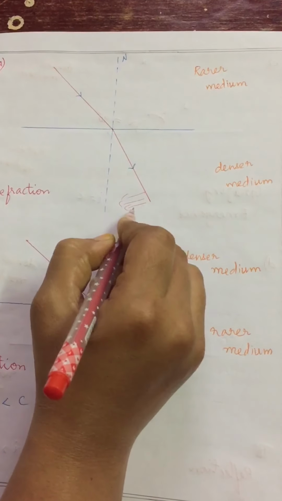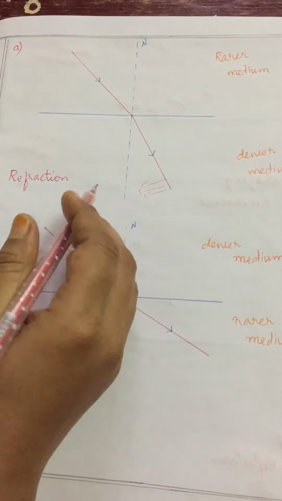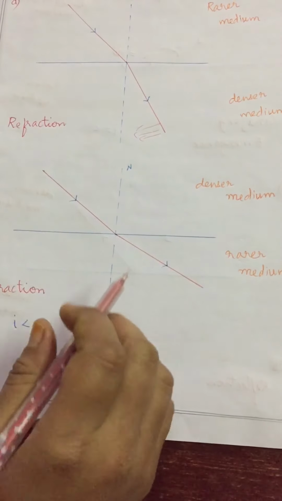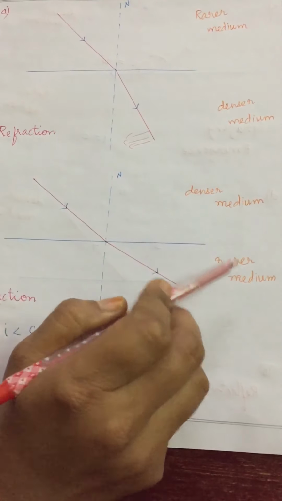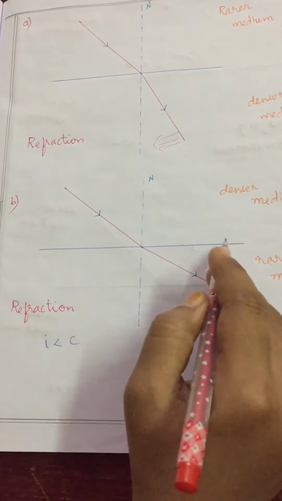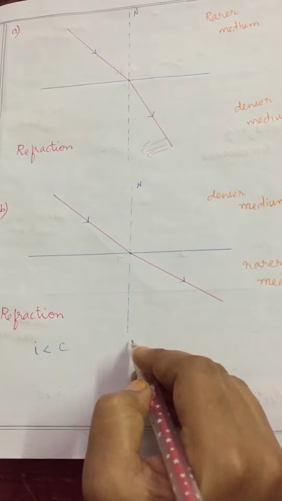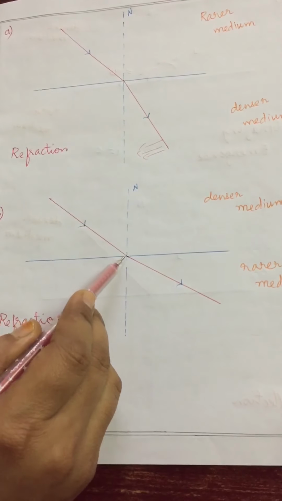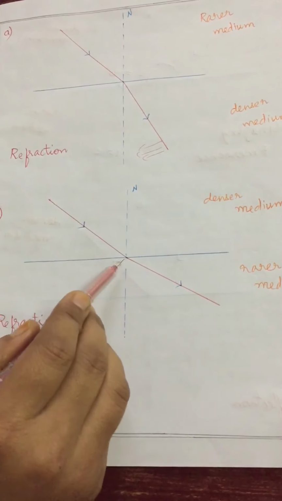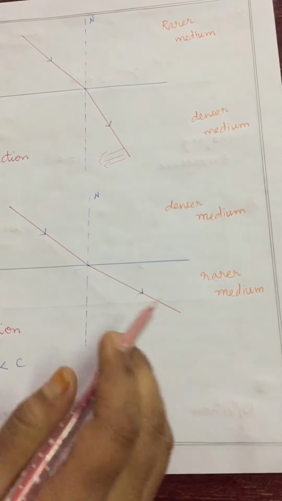Are you getting my point, children? This is nothing but refraction we see. Next case is when light rays travel from denser to rarer medium. See, one surface we are taking, and the imaginary perpendicular line is the normal. The incident ray touches the surface and comes out in another medium.